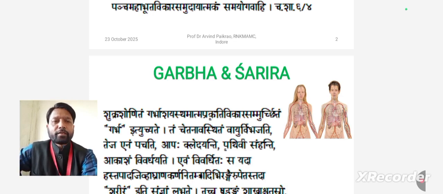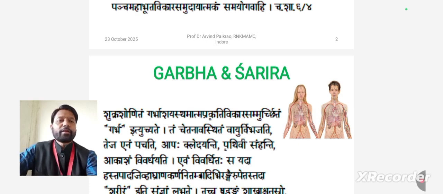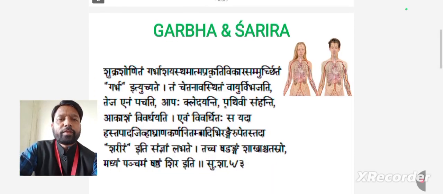Shukrashmani Garbhashayasta Atma Vikar Samurchitam Garbha iti uchyate. There will be union of Shukra and Shoni, and the site is Garbhashaya. At that time Atma, the Chetan Tattva, enters, and it gets Shodash Vikar, we can say, and that is known as Garbh. It is said by Acharya Susruta. How this garbha grows, they have given examples.